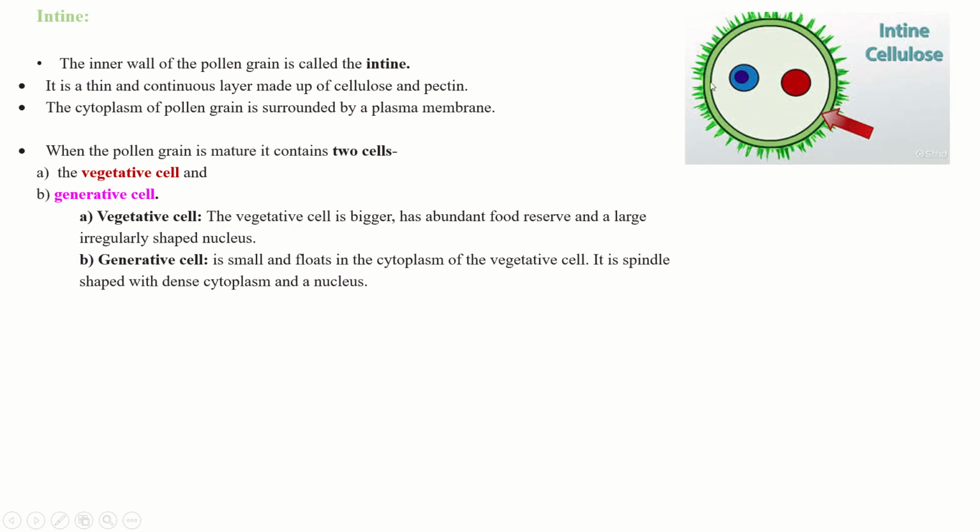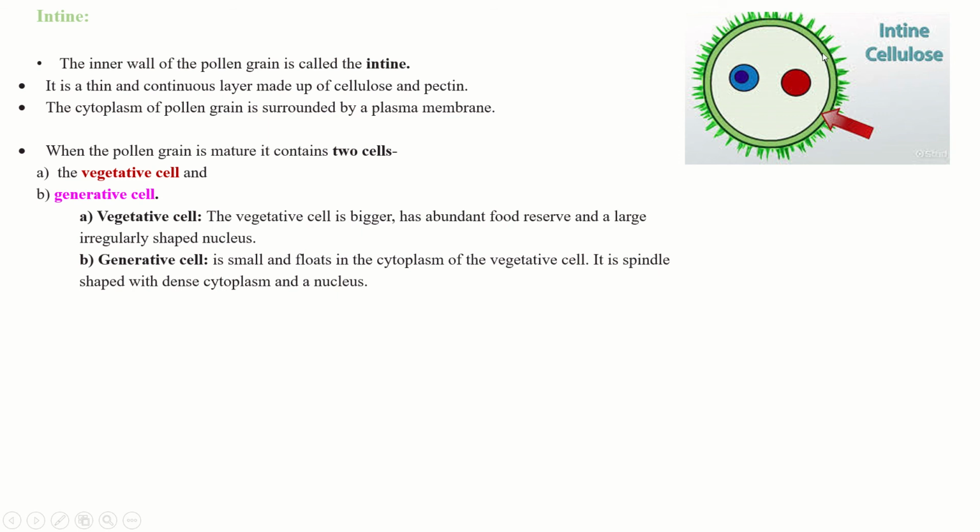It is made up of cellulose and pectin. So it is a thin and continuous layer made up of cellulose and pectin. The cytoplasm of the pollen grain is surrounded by a plasma membrane.